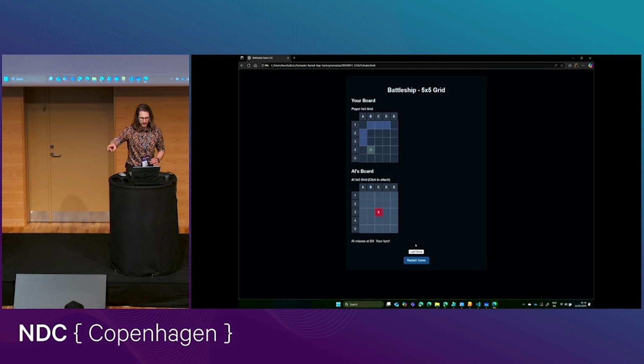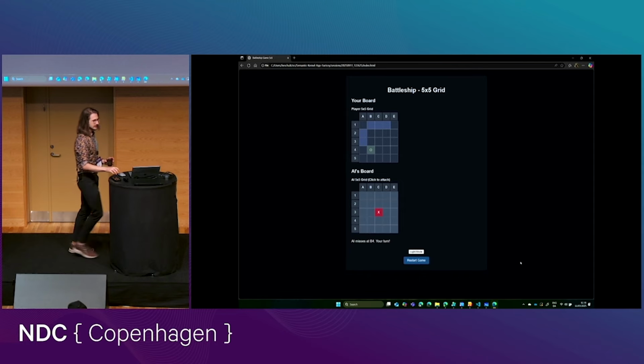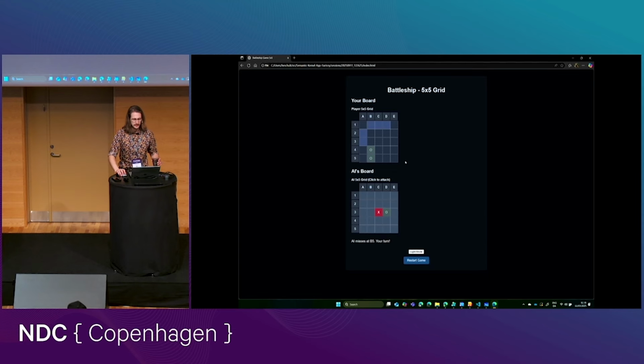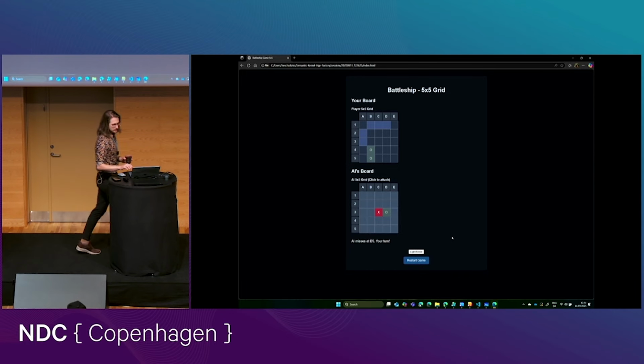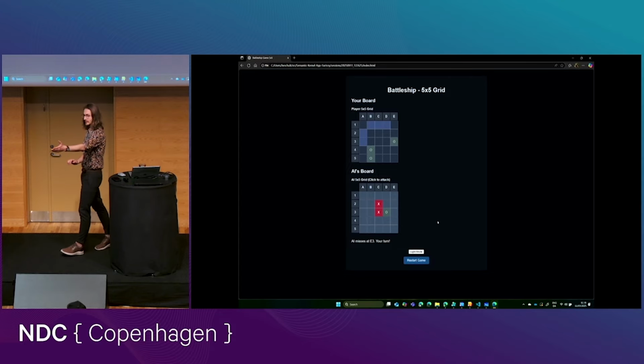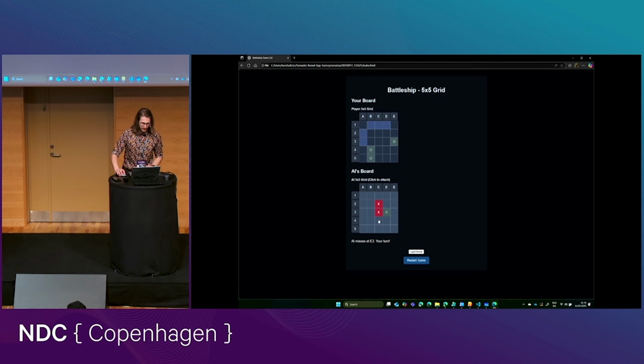Hit. Very good. Okay. The AI missed a shot at B4. Would you like to give me the next one? D3. Okay, D3. That's a miss, and the AI missed as well. What about you, sir? C2. That's a hit. Very good. The AI missed yet again. You want to give it a go? C4, very explosive. That's a miss. Oh, the AI has hit one of our ships.